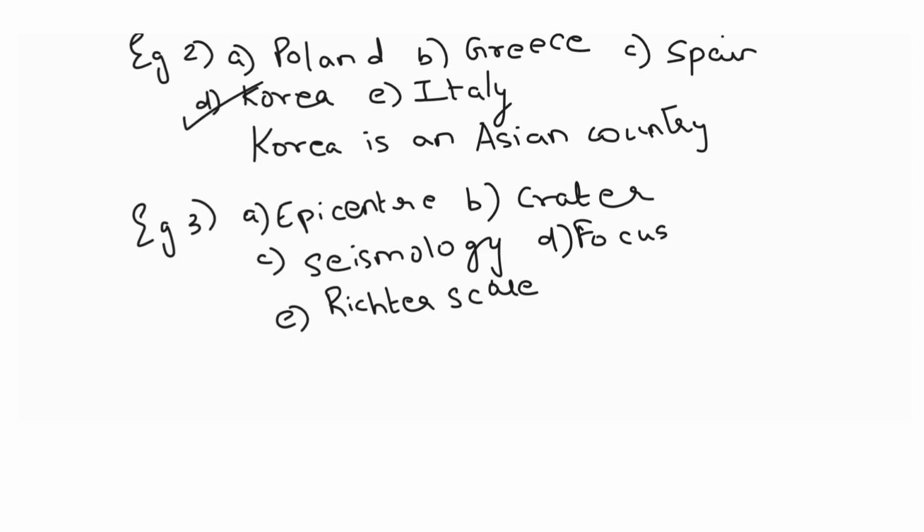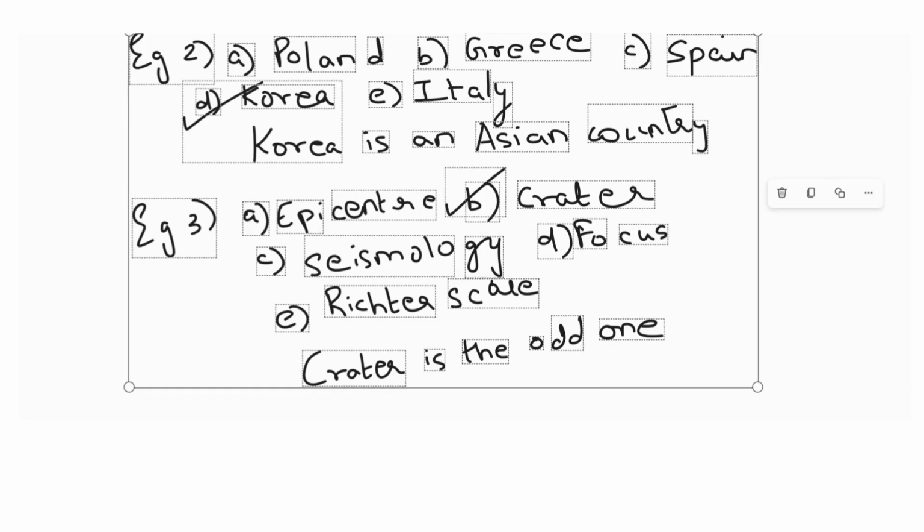By looking at these words, does it strike you about something, students? These words are related to earthquakes except for crater. So crater is the odd one. Crater is nowhere related to earthquakes. I hope this is clear, students. Let us proceed to the next one.